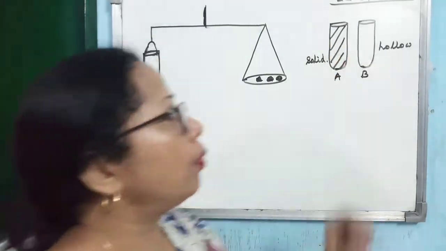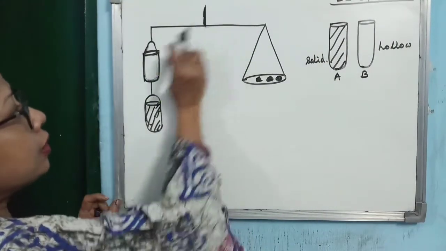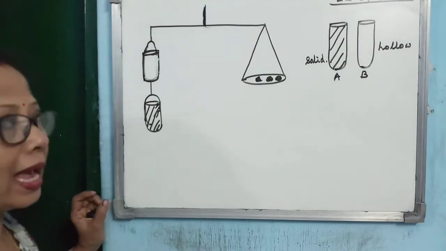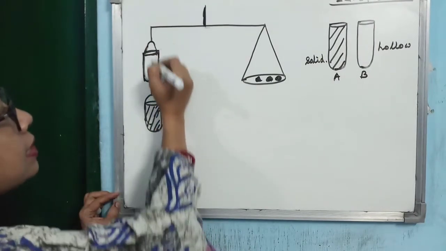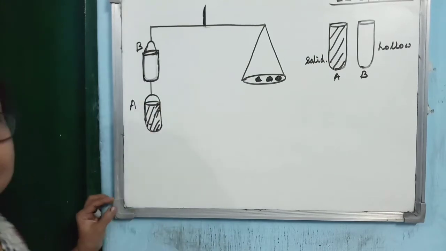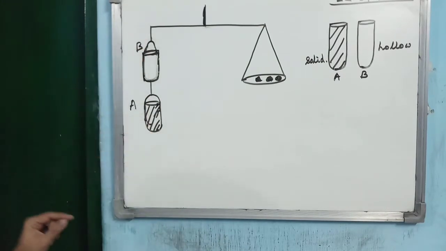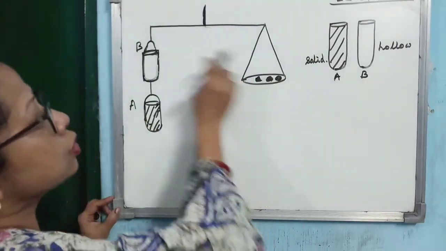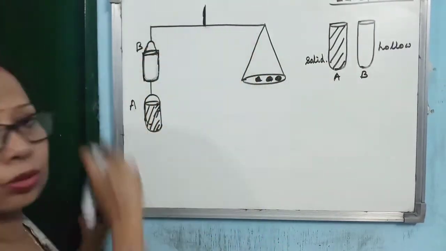Now what is done? You remove the scale pan from the left hand side of a physical balance, and from that left hand side, first you suspend B and then you suspend A. This is the way you suspend. Put some weight on the right scale pan so that it becomes perfectly horizontal.